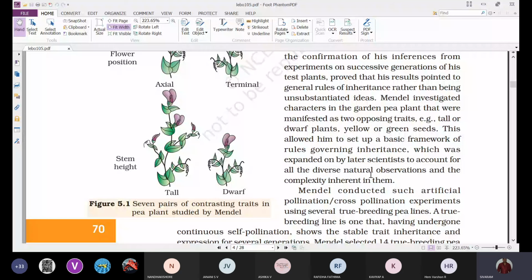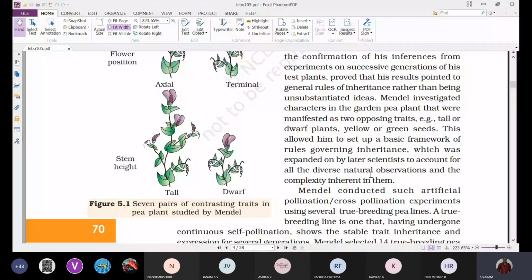That's why Mendel was much more successful compared to other scientists. Before Mendel also, a large number of scientists had worked on this, but they were not that successful.